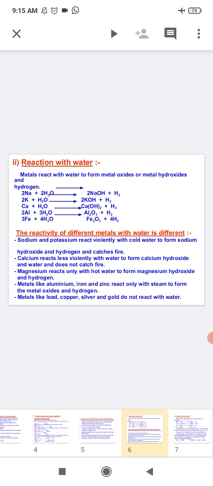Magnesium reacts only with hot water to form magnesium hydroxide and hydrogen. Metals like aluminium, iron and zinc react only with steam to form metal oxide and hydrogen. And some metals like lead, copper, silver and gold do not react with water. So they are unreactive with water.